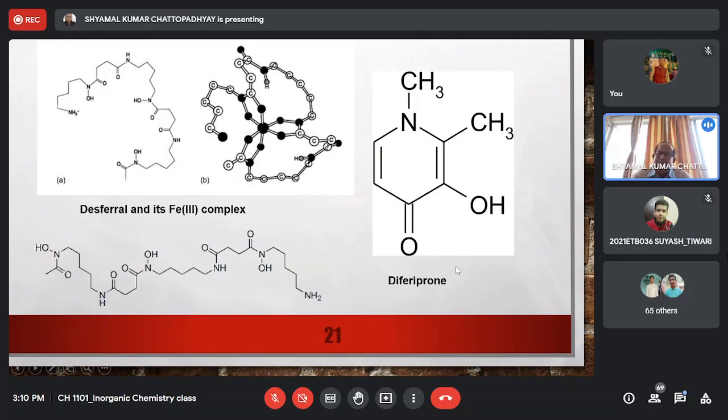And this deferiprone coordinates through this oxygen ligand, and this proton goes away, so this becomes O minus. So for ferric 3, 3 such ligands coordinate with the one ferric ion. So unlike this very complicated ligand, this is a much simpler ligand, and so it is much more cost effective, and its toxicity is also found to be much lower than desferal.